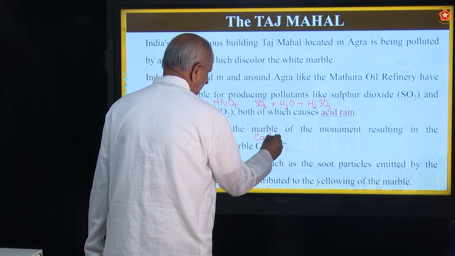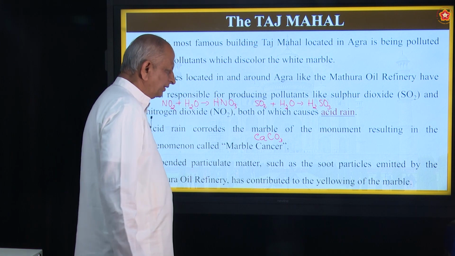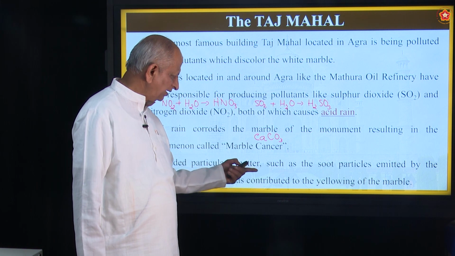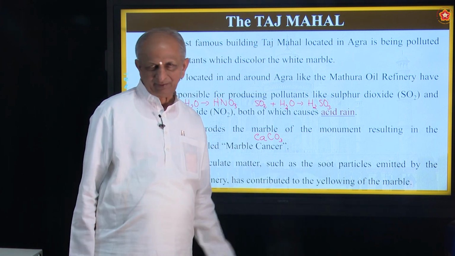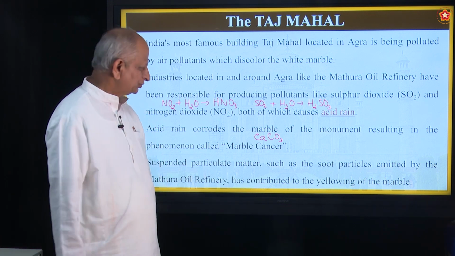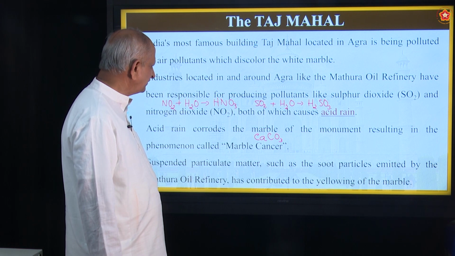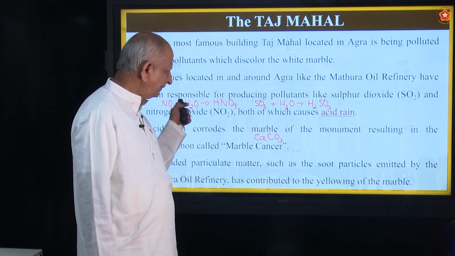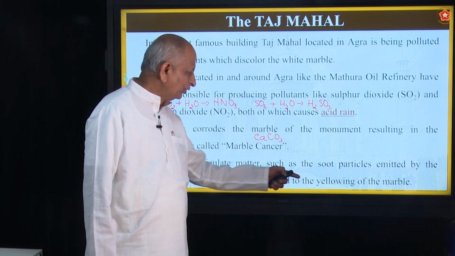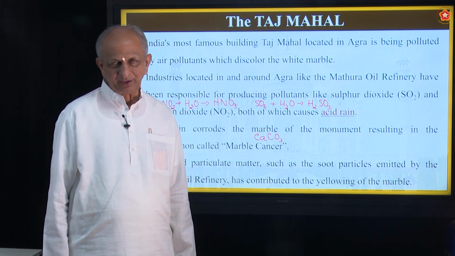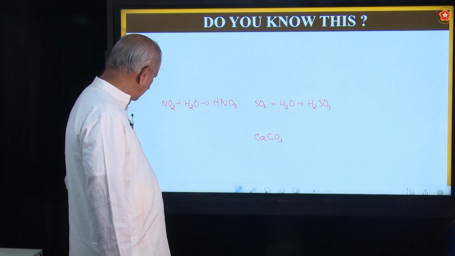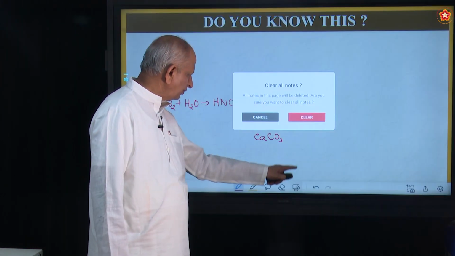The chemical name of the marble is calcium carbonate. And this calcium carbonate, by mixing with the water, forms yellowing color. That is called pollution. So it is due to air pollution that it happens, and the beautiful building of Taj Mahal changes slowly into yellow color. Okay. So that is one of the dangers of this air pollution.